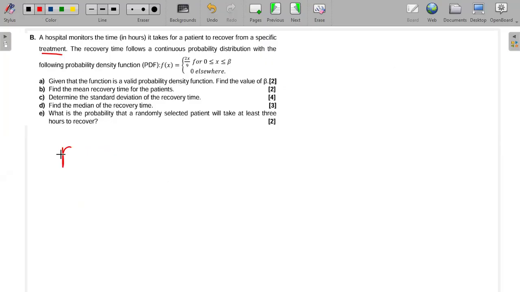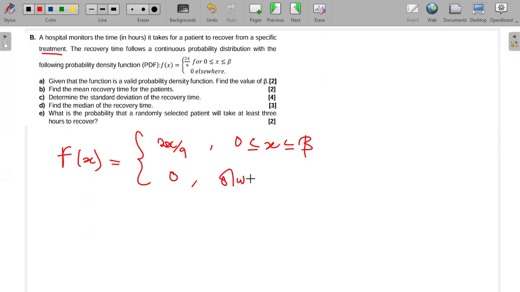So the PDF that has been given there is f of x equals, okay, it's a piecewise, 2x over 9 if x is between 0 and beta, and then this PDF is 0 elsewhere. Okay, it's 0 elsewhere, meaning if x is less than 0 or if x is greater than beta, the PDF becomes 0.